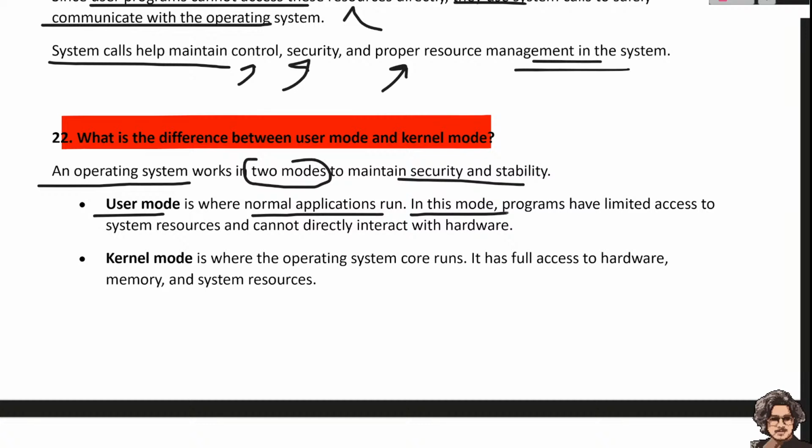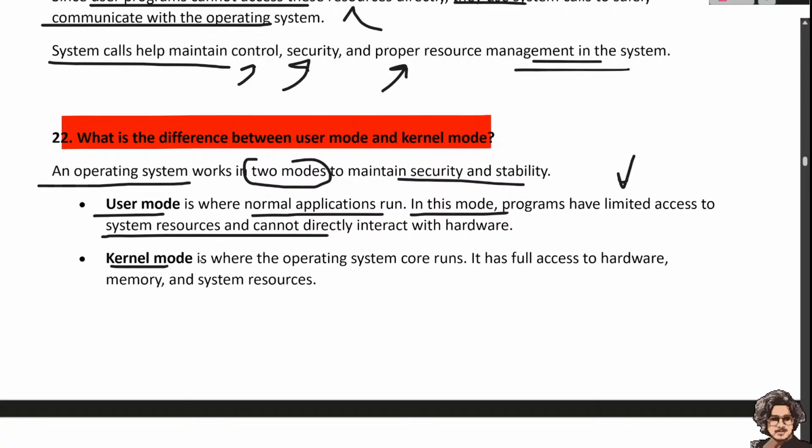In this mode, programs have limited access to system resources and cannot directly interact with the hardware.